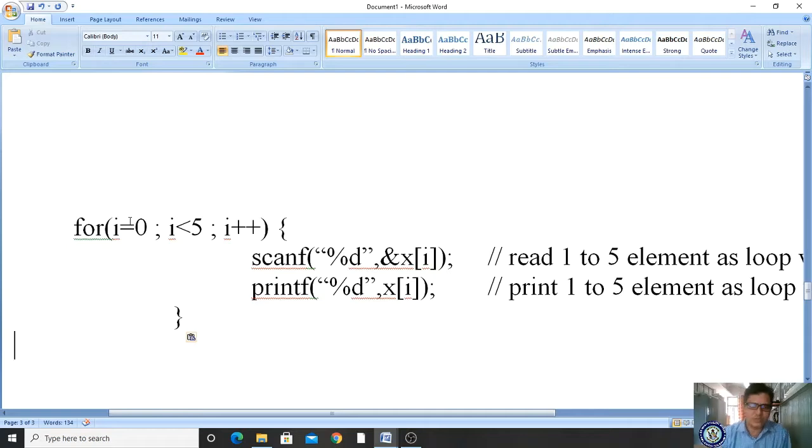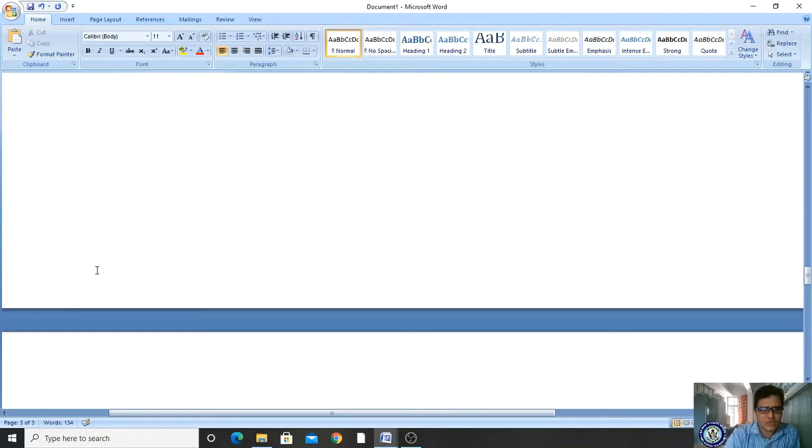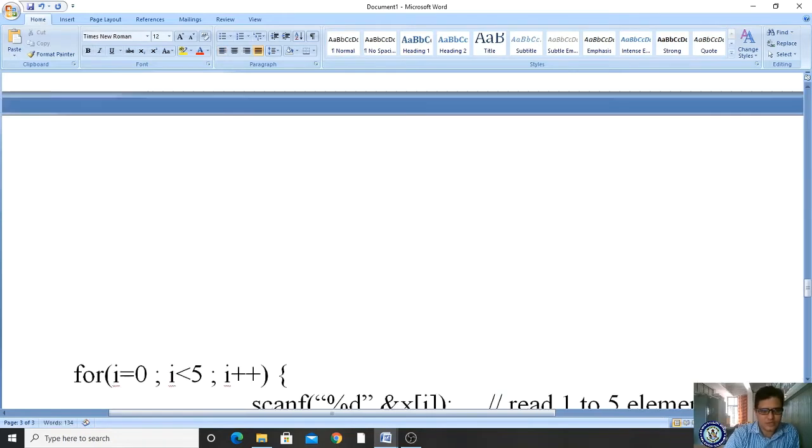I'm writing one for loop. For i is equal to 0, here you have two variables, and it is showing as x of i. So what variables are we supposed to declare? int, right?